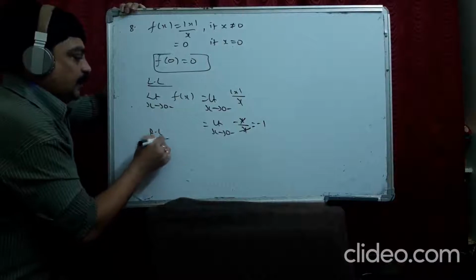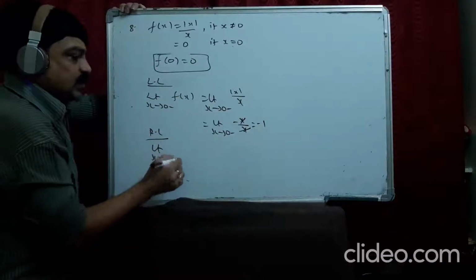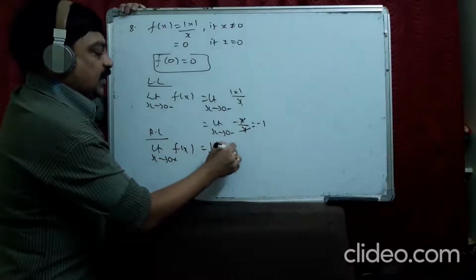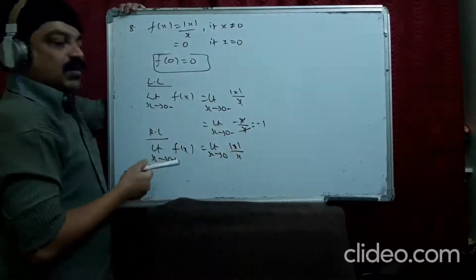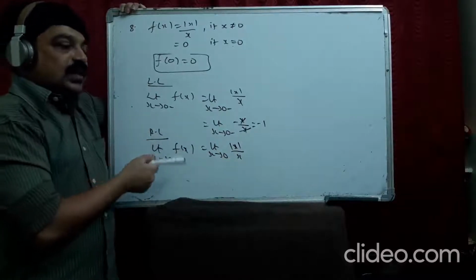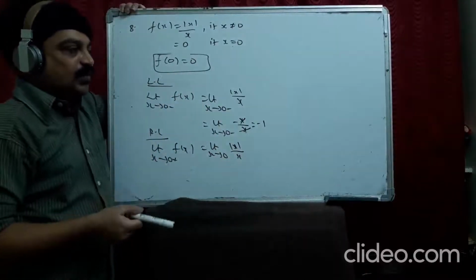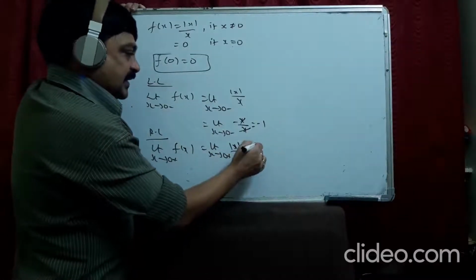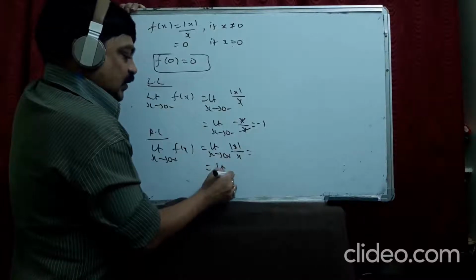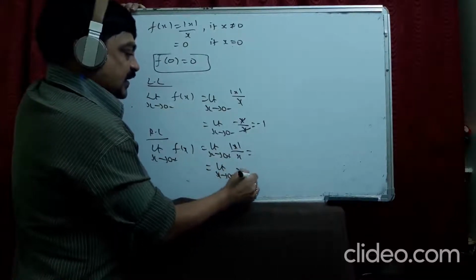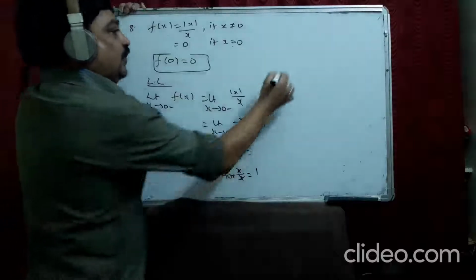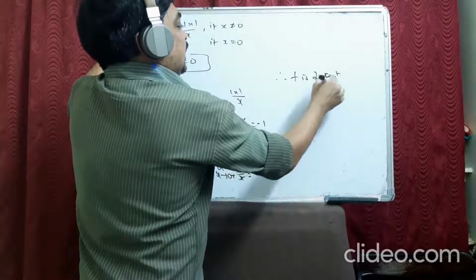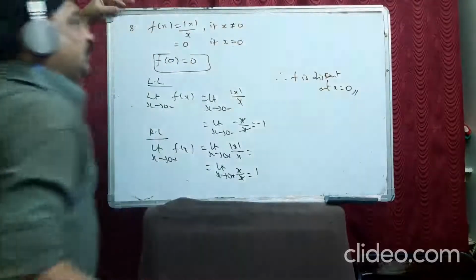So this is minus 1. Now right limit. Limit x tends to 0 plus f(x). Same function I take, mod x by x. Actually we are not supposed to substitute 0 directly because it becomes undefined when you substitute 0. Okay? 0 plus means after 0 mod x becomes plus x. So limit x tends to 0 plus x by x. This value is 1 and both are not equal. Therefore f is discontinuous at x equal to 0.